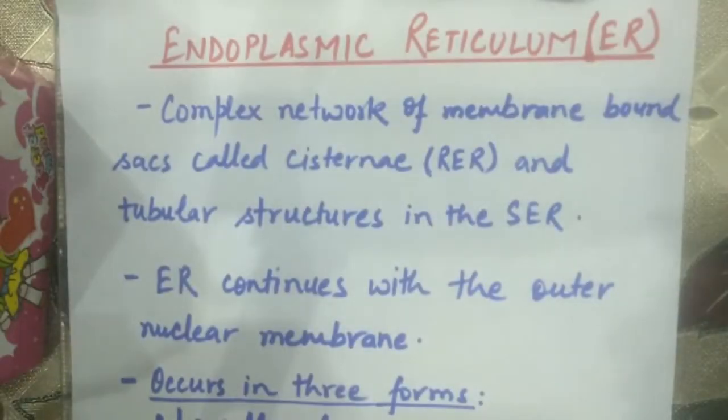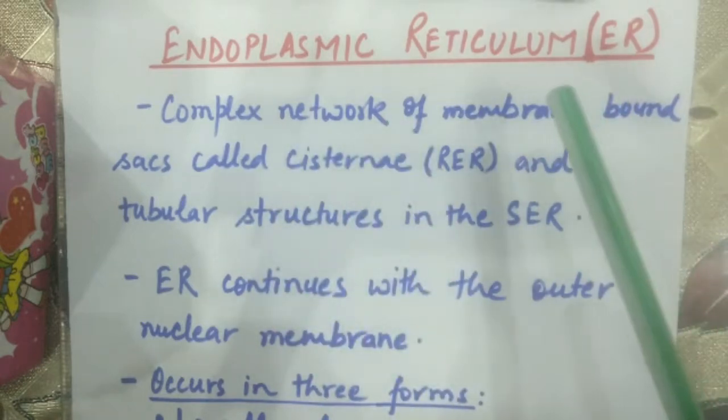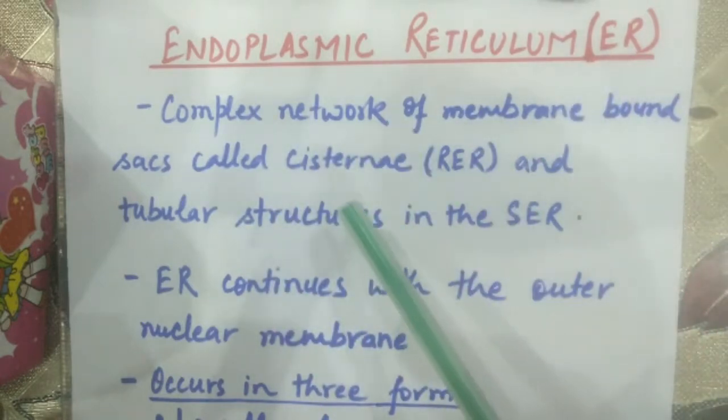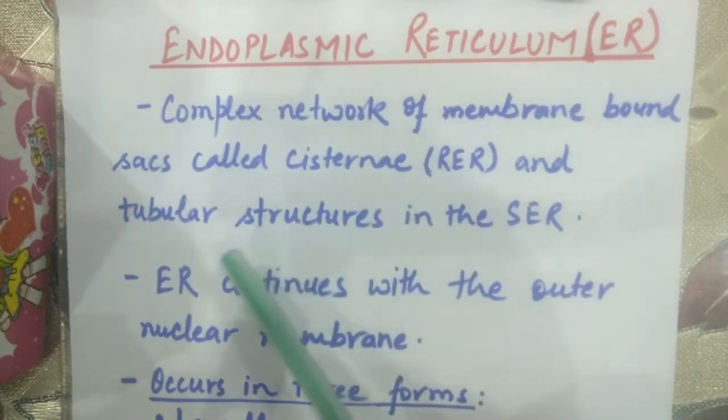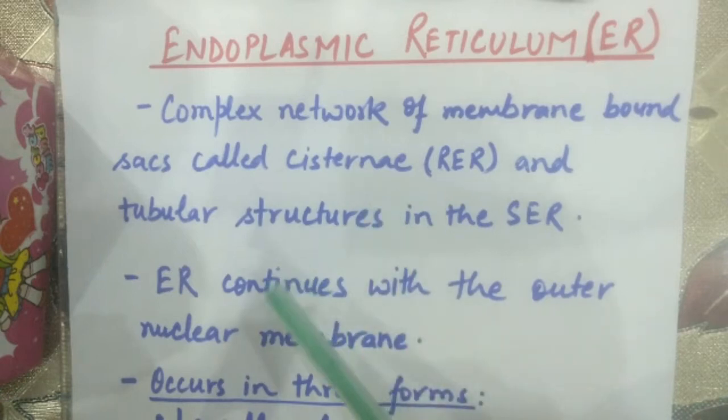Welcome students. Today we will do endoplasmic reticulum, ribosomes, Golgi complex and lysosomes. So here we start with endoplasmic reticulum. Endoplasmic reticulum is a network of membrane running throughout the cytoplasm of eukaryotic cells. It continues with the outer membrane of the nuclear membrane.